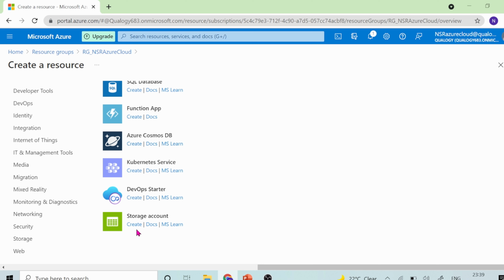That is, this Gen 2 will have hierarchical namespaces, that is nested namespace, nested folders, whereas our blob storage will not have nested folders. It will have a flat namespace. I'll show you that difference also. So let me just go and click on this create option.